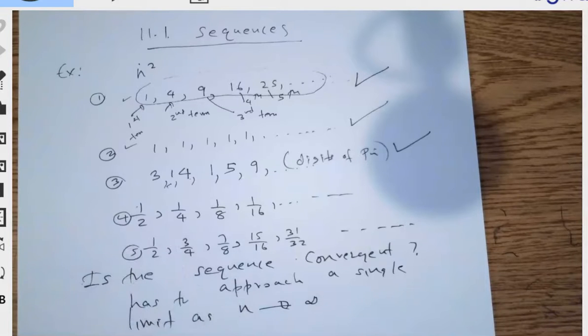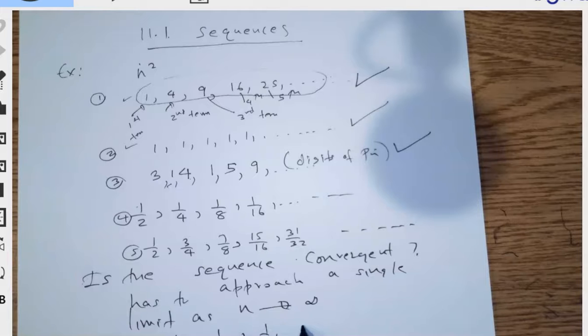So let's take the sequence number 4: 1/2, 1/4, 1/8, 1/16. Now, if you plot this against n, we have this notation for a sequence, so we call it a sub n, where n belongs to the natural numbers.